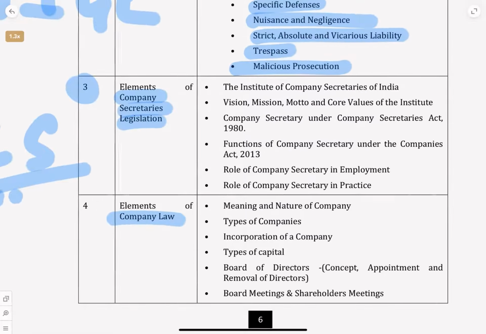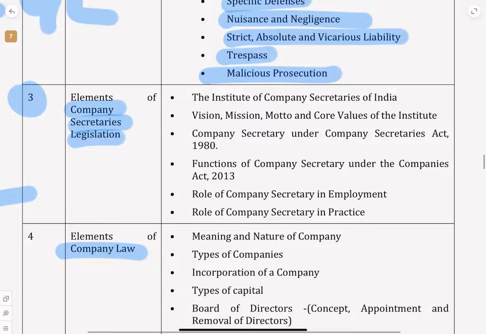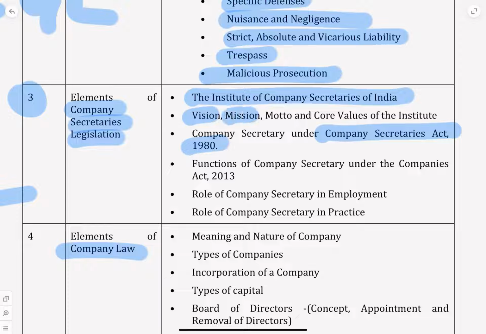So if you want to be a company secretary, you should know what is the Company Secretaries Act of 1980. That is the act which brings us all into picture, whether it is student, whether it is member, how the exam is conducted, what is the role of CS, all this. So you should know about your institute, the Institute of Company Secretaries of India, how great it is, what all the achievements they have done, what is their vision, mission, what are the core values of our institute. Because if you are a student of this institute, you should know about your institute.